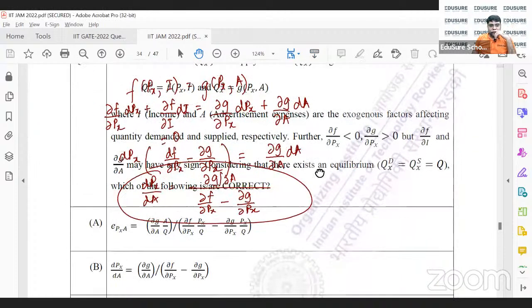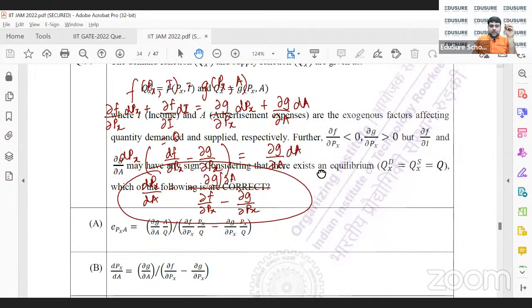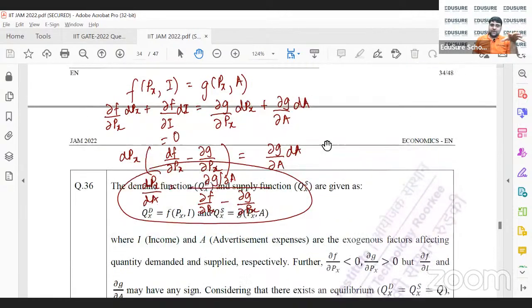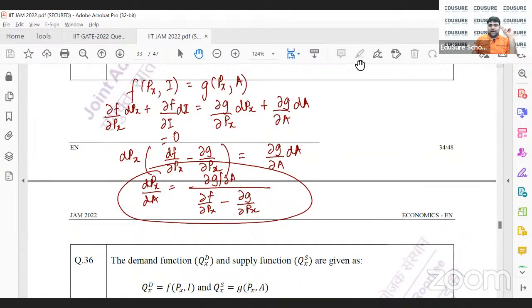So which of the following is correct? Therefore, the second one is definitely correct. Option B is definitely correct. Now EPXA is what we need to find out.